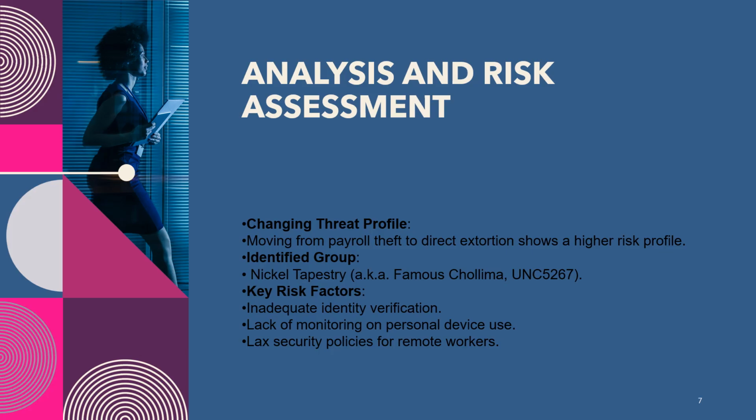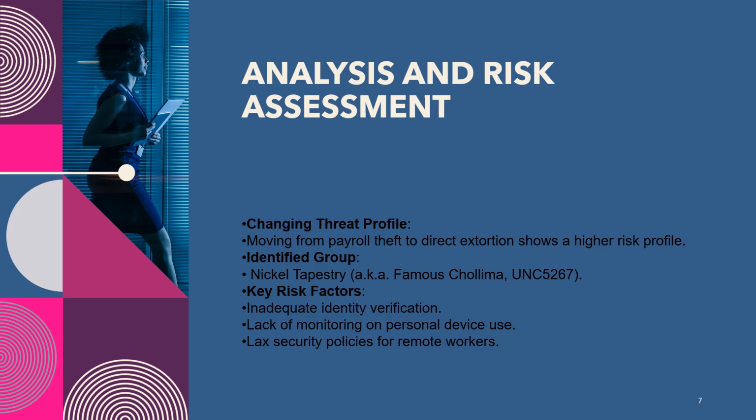The evolution of this threat increases its risk profile. Initially, North Korean IT workers focused on obtaining a steady paycheck. Now they're also engaging in extortion, which is a more aggressive and direct threat. The group involved is called Nickel Tapestry, also known as Famous Chollima or UNC5267.